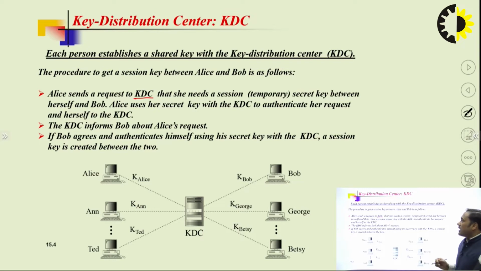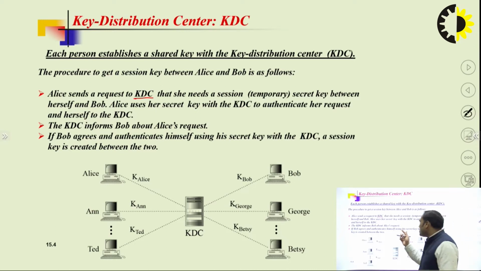If Alice wants to communicate with Bob, she first sends the request to the KDC. If the KDC permits that request, then Alice can establish a connection with Bob. So Alice sends a request to the KDC that she needs a secret session key between herself and Bob. Firstly, we establish a secret key between Alice and the KDC, and if the KDC permits the request, she can communicate with Bob with his permission.